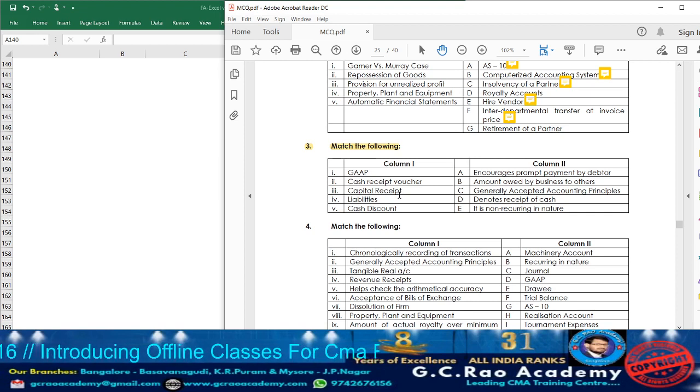What are capital receipts? Those which are not revenue in nature. Usually they are earned by selling a fixed asset, by borrowing a loan, or by owner's contribution. All those we are going to call capital receipt. Usually a capital receipt will be non-recurring in nature. Whenever there is a capital receipt, it is going to alter the value of assets and liabilities. The value of liability increases, but the value of asset decreases.